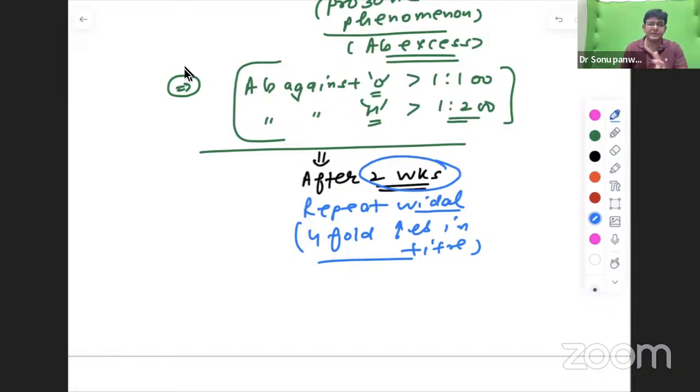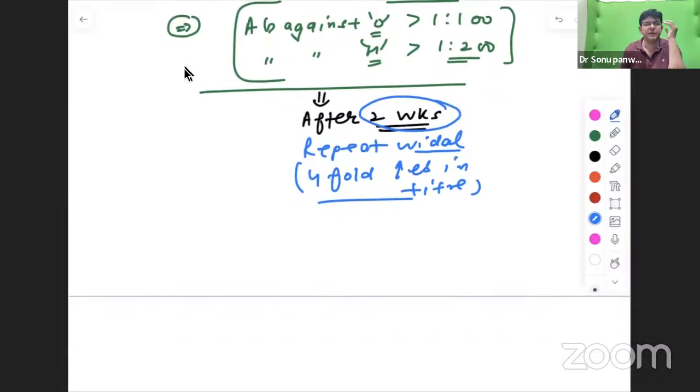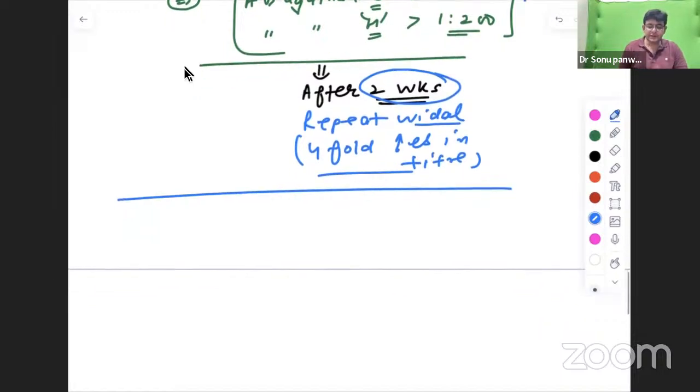Okay, but obviously these are all theoretical. Nobody has the time to come again after 2 weeks for the repeat Widal. But in the viva, you have to tell after how much time you can repeat the Widal and how much the titers should be. A fourfold increase in the titers should be there, of the initial one. Okay, so this is regarding this.